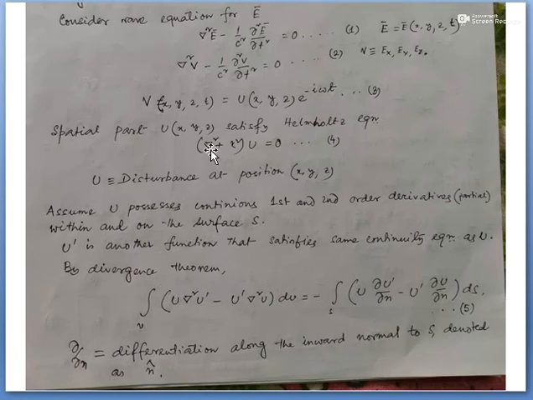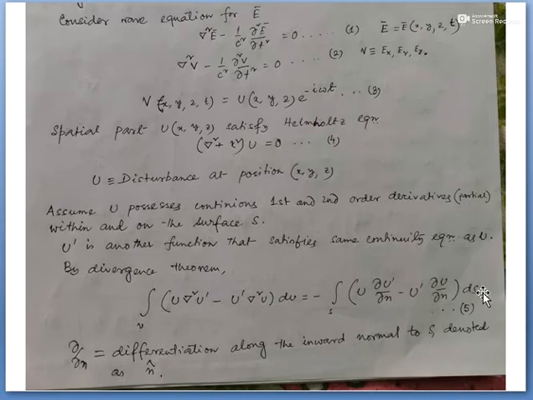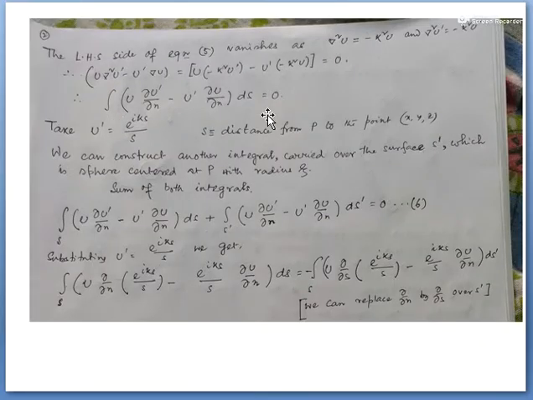From Helmholtz theorem I can replace del square u prime as minus k square u prime, and del square u can be replaced as minus k square u. তাহলে এই দুটোকে যদি আমি রিপ্লেস করি, so the left hand side of this differential equation will be 0, and obviously the right hand side must be equal to 0. So I can write this equation.